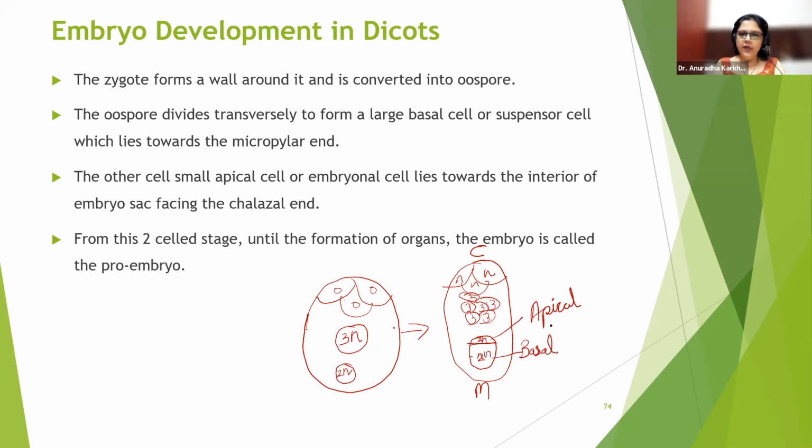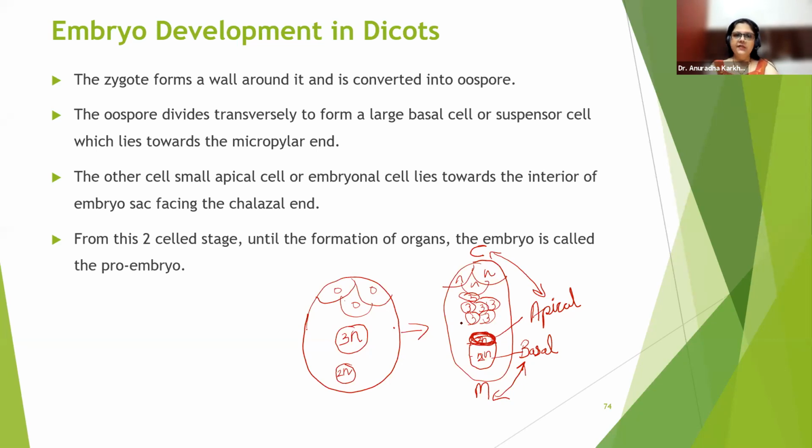Basal. Okay, so please remember, basal is always going to be towards the micropylar end and apical will always be facing the chalazial end. So with this we have to see some important things, the one which I have made dark, beta. What they are, we will see ahead, of course.